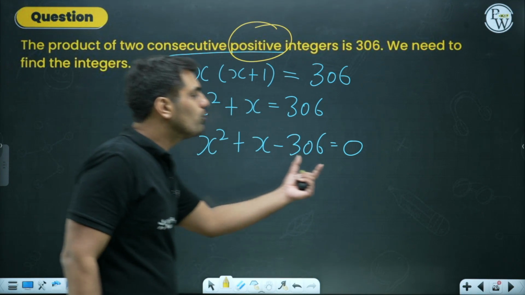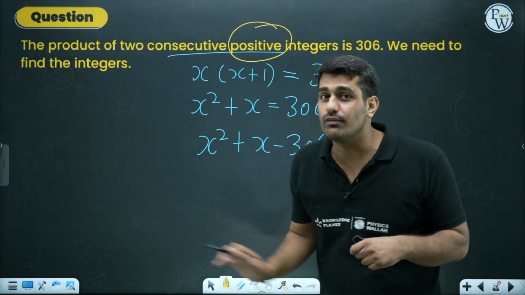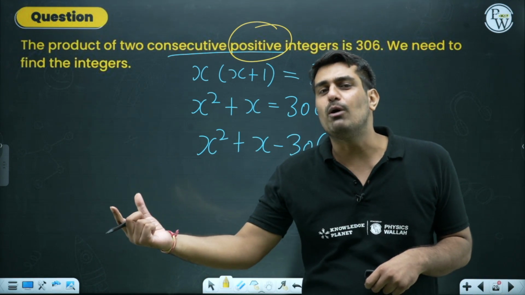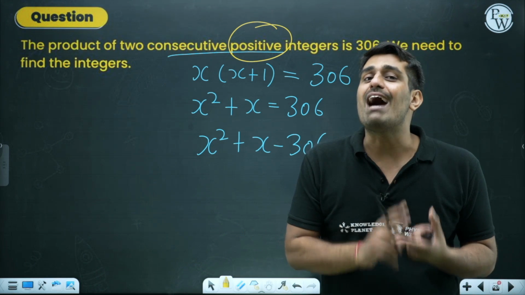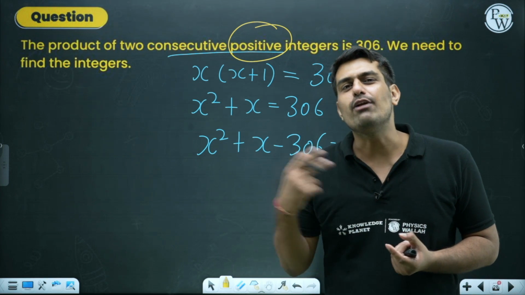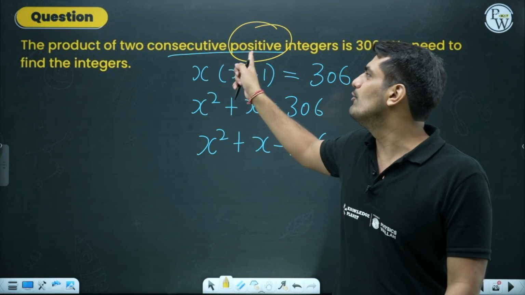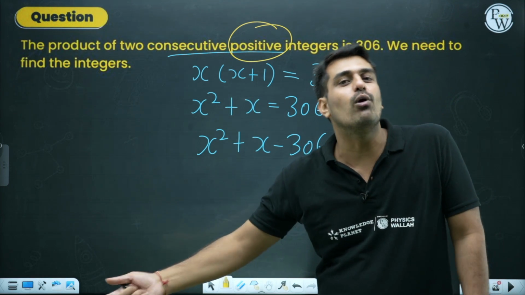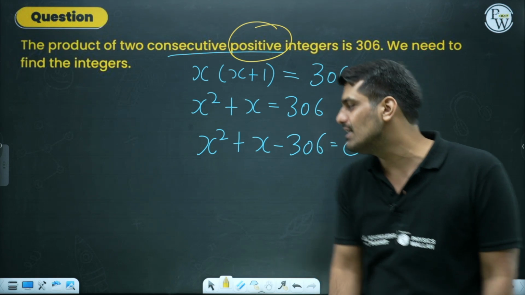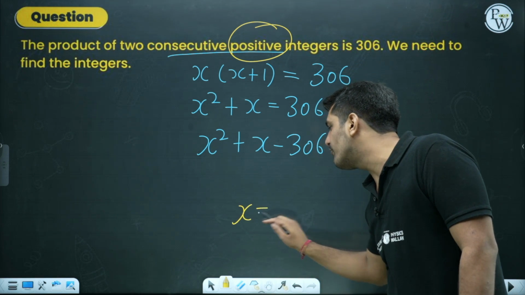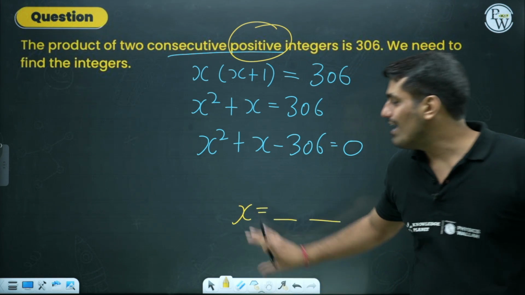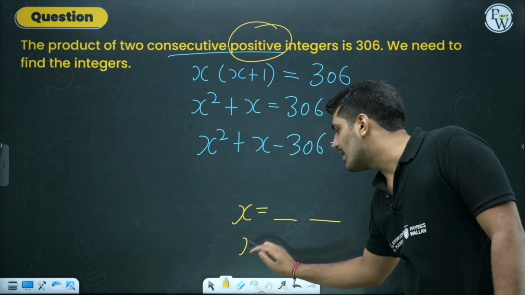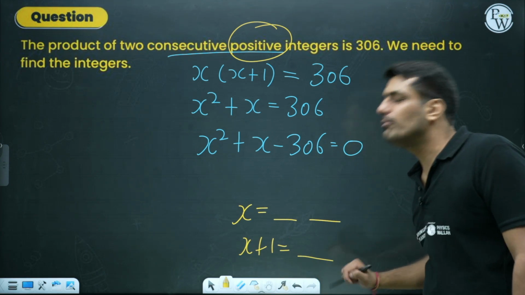When you find out the roots of the given equation, one would be positive, another would be negative. Which one you have to take? You cannot take negative, because you already know that the answer has to be a positive integer. So negative has to be ignored, only the positive one has to be taken, and accordingly you will get the value of x. One being x, other being x plus 1. That will be your final answer.